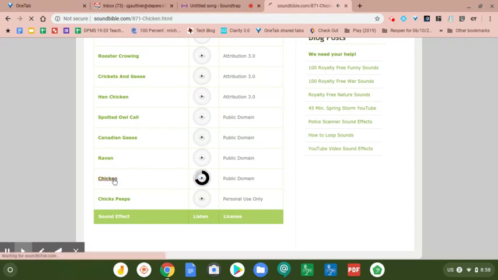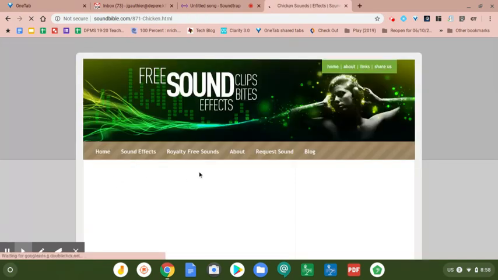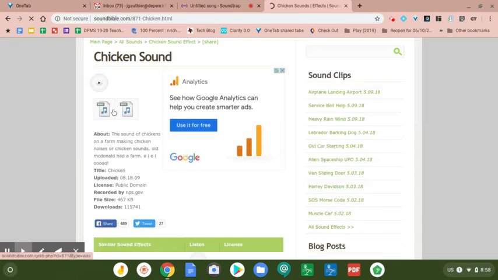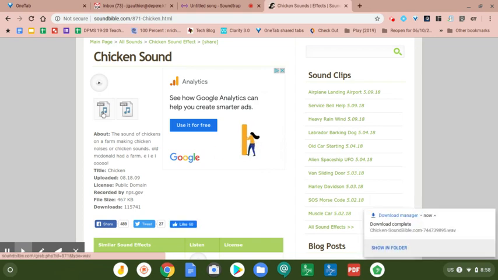So let's check this one out. That's pretty good. So I'm going to click on chicken. And it's going to take me to this page where I can download either a WAV or MP3 file. Either one's fine. I'm just going to click on WAV. And so now it's downloaded.